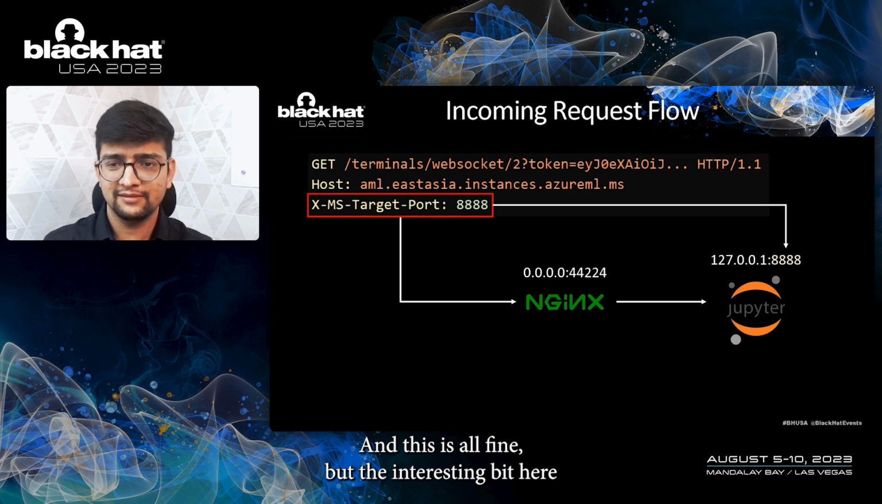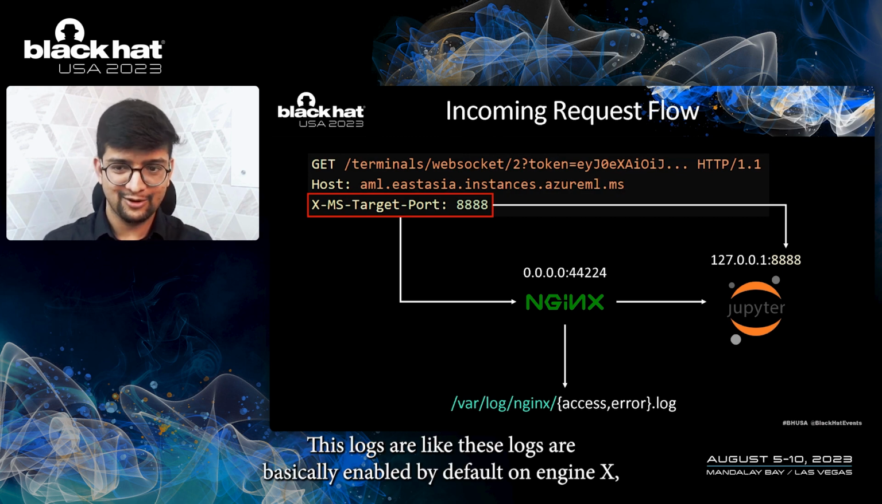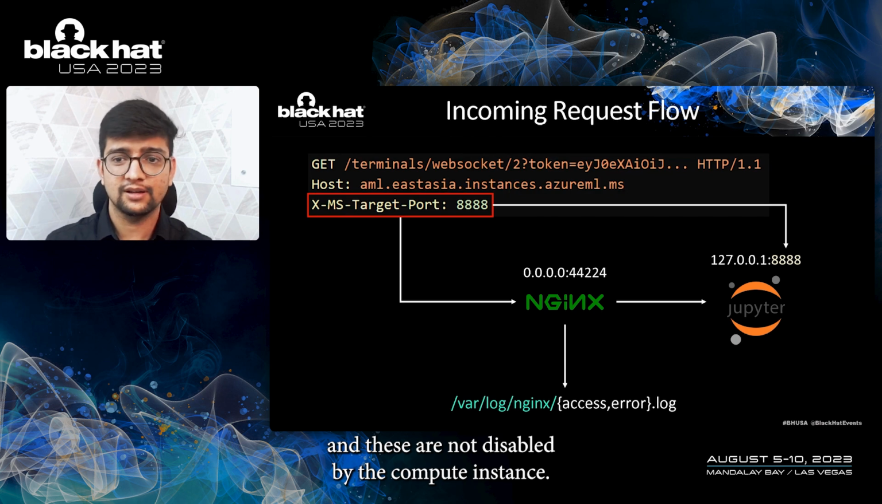This is all fine, but the interesting bit here is the Nginx access logs that are stored in /var/log/nginx/access.log. These logs are basically enabled by default on Nginx, and they are not disabled by the compute instance.